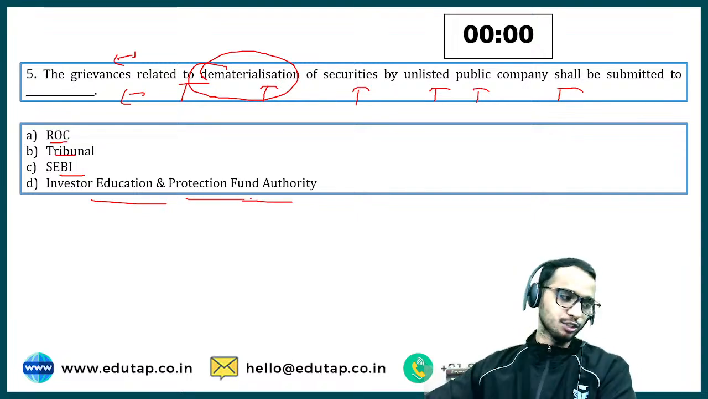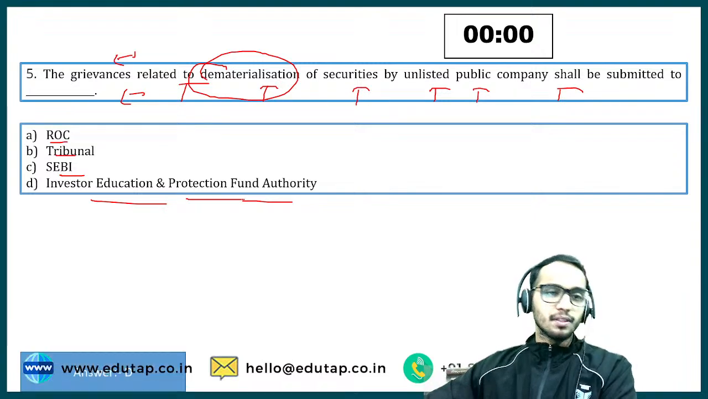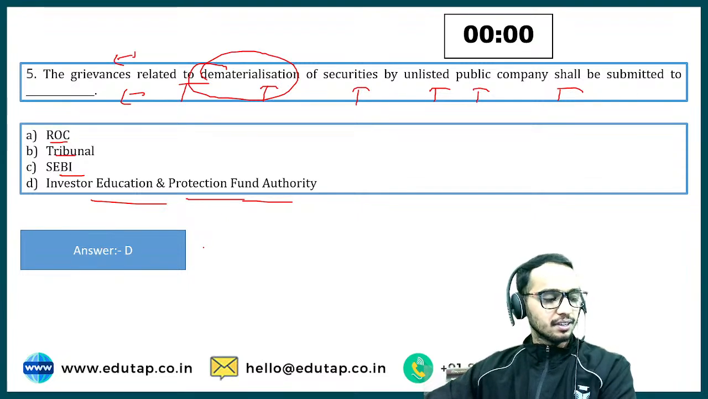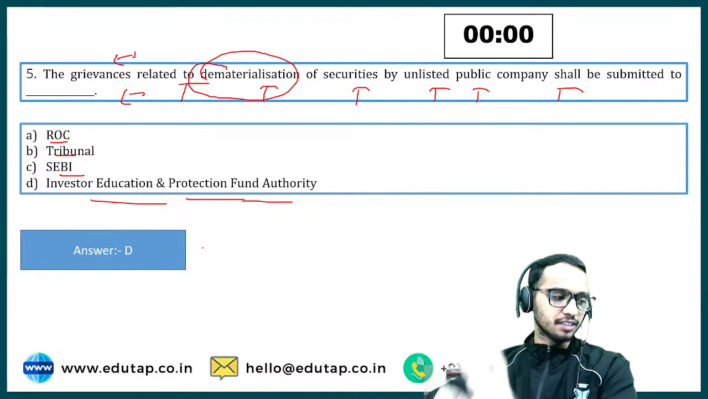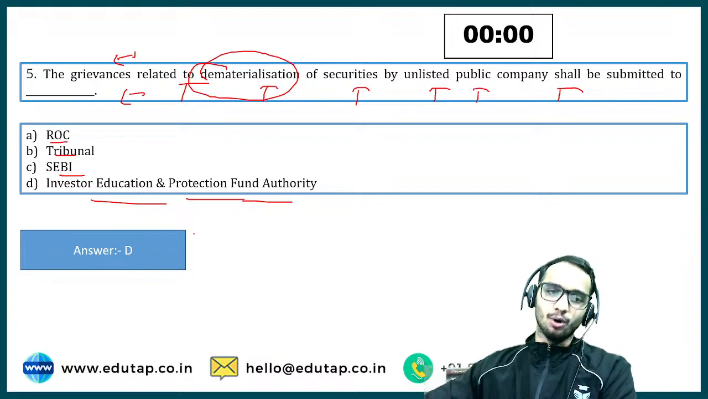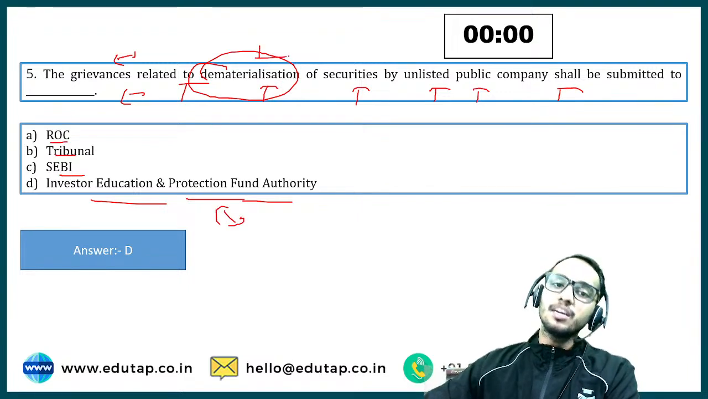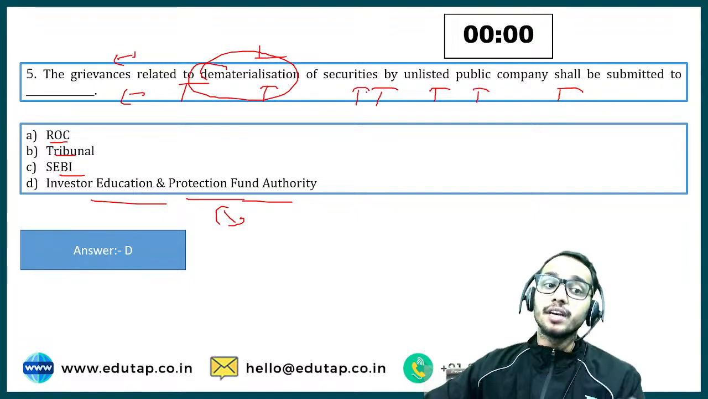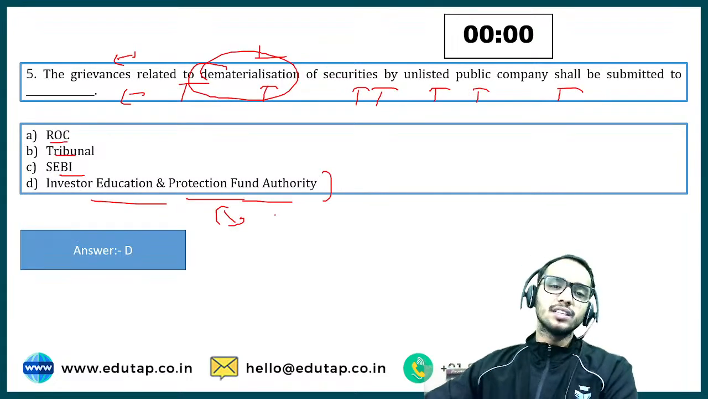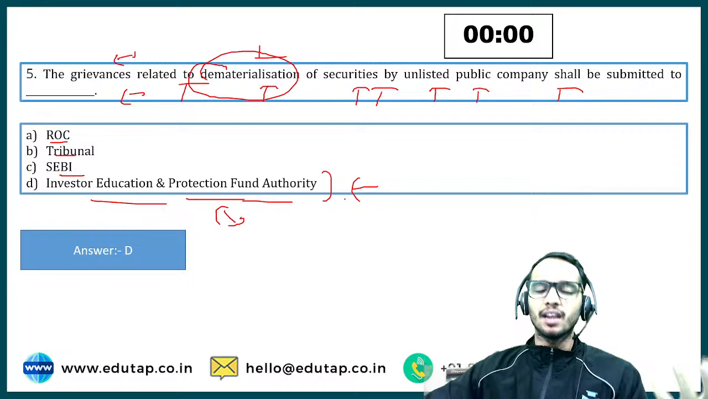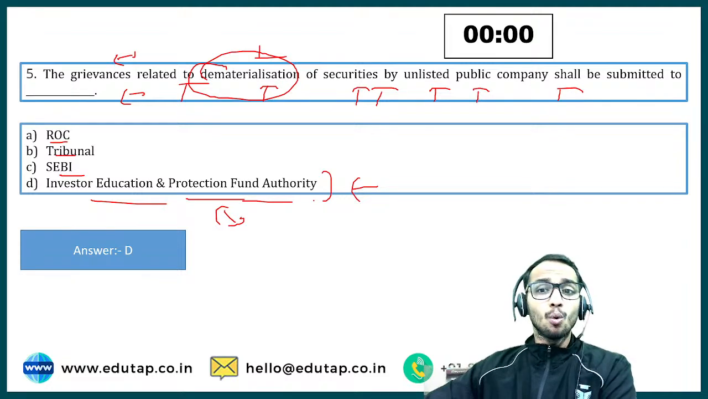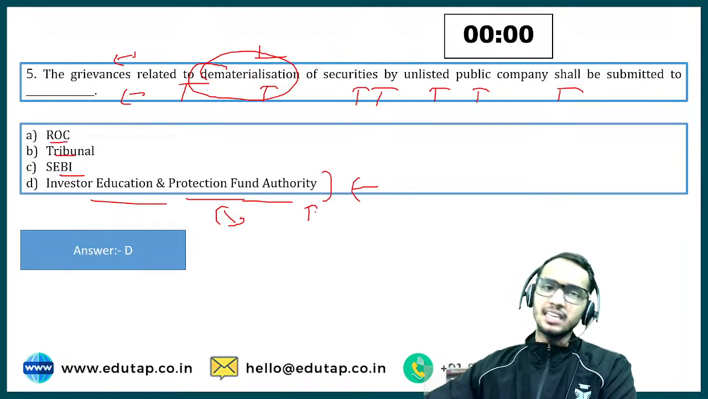Let me check the chat section first of all. I can see none of you is correct, except Krishna. Okay, last answer I got. Don't worry about that. Yes, the IEPF authority. So the grievances related to the dematerialization of securities will be submitted to the IEPF. Let's discuss the details of this. In this you don't have any underlying concept, you just have to remember this thing: grievances related to the dematerialization of securities will be submitted to the IEPF, right?